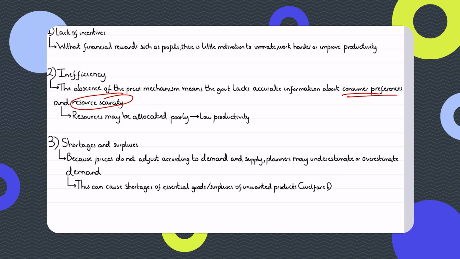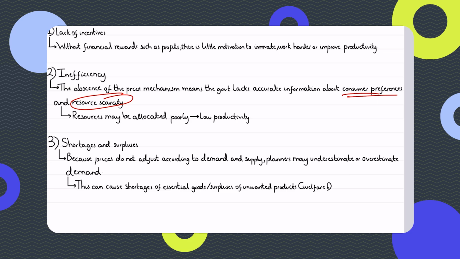And they may end up allocating their factors of production, both land, labor, capital, and enterprise, to those goods and industries which they shouldn't have, right? Because they suffer from inaccurate information, resources may be poorly allocated, or you can say misallocated, right?